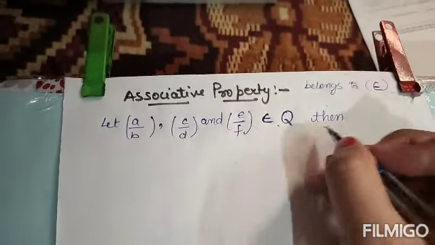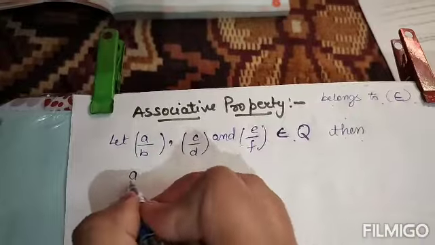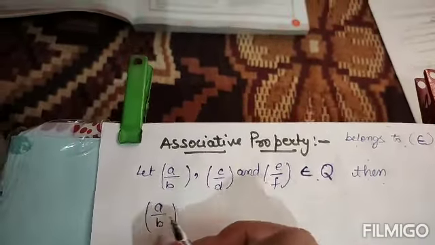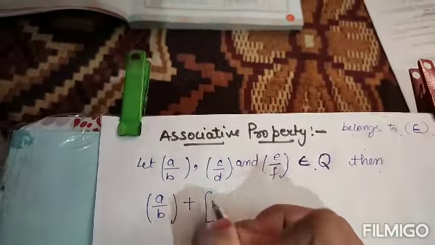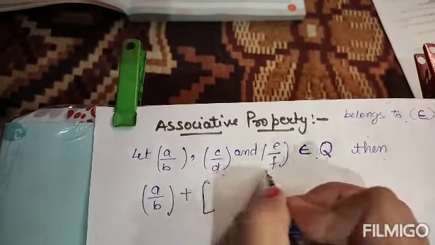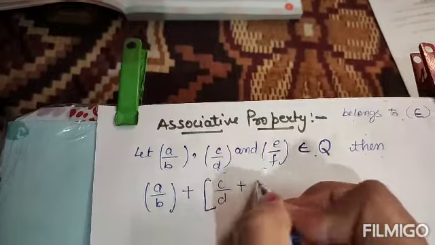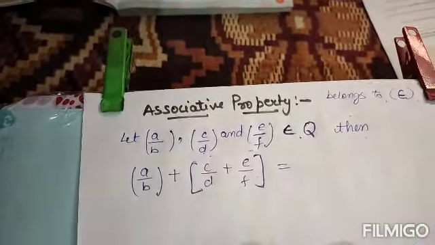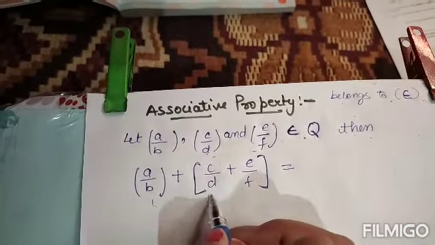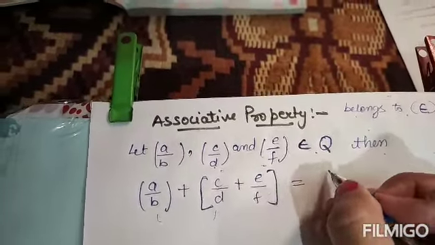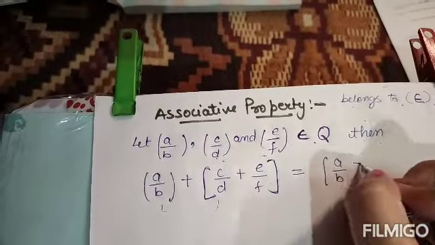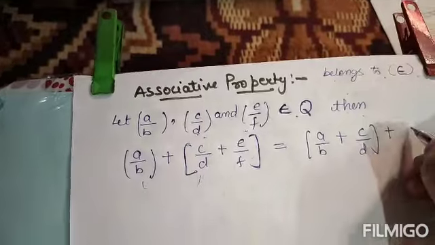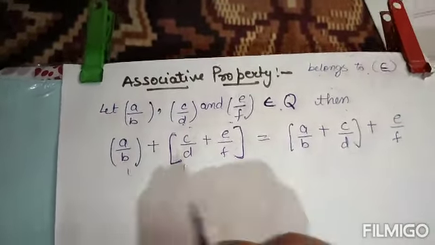Then you have to add in this form: a by b plus, in bracket, c by d plus e by f, will always be equal to, if I add these two first and this one later, that means a by b plus c by d and plus e by f will be left.